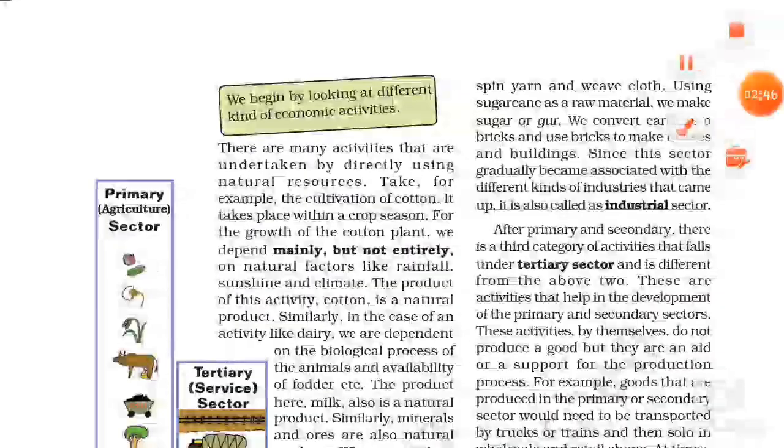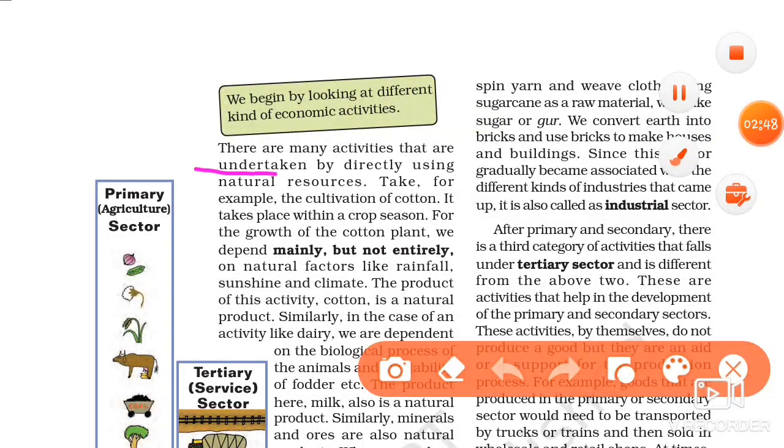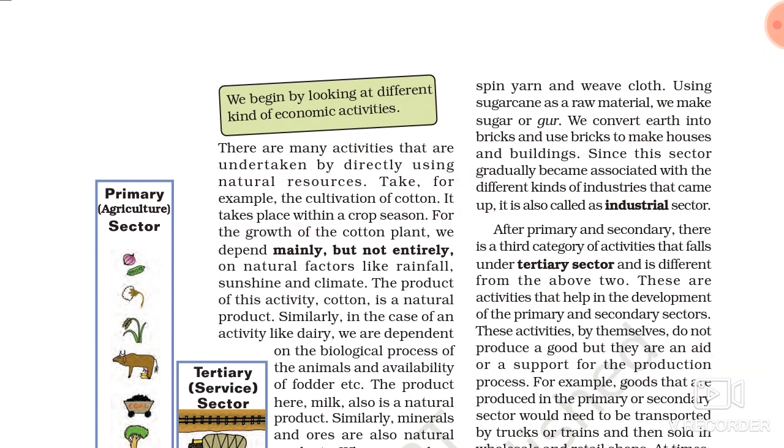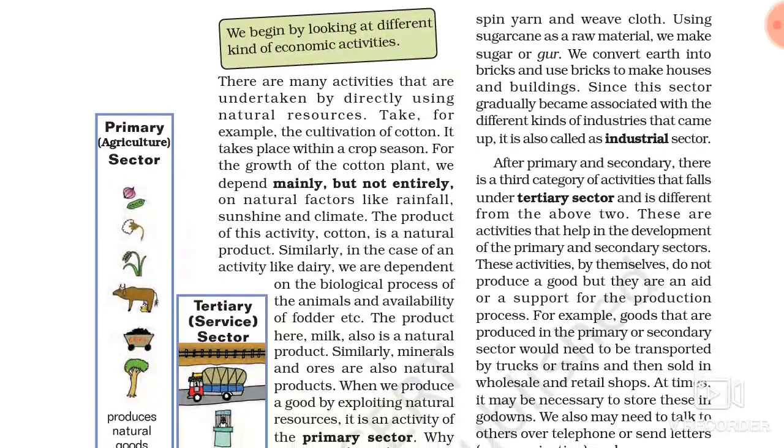Let's see what is primary sector. Students, there are many activities that are undertaken by directly using natural resources. Take for example the cultivation of cotton. It takes place within a crop season and depends mainly but not entirely on natural factors like rainfall, sunshine and climate. The product of this activity, cotton, is a natural product, and similarly in the case of an activity like dairy, we are dependent on the biological process of the animals and availability of food, etc.